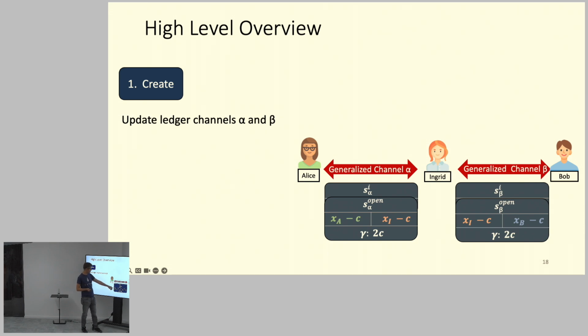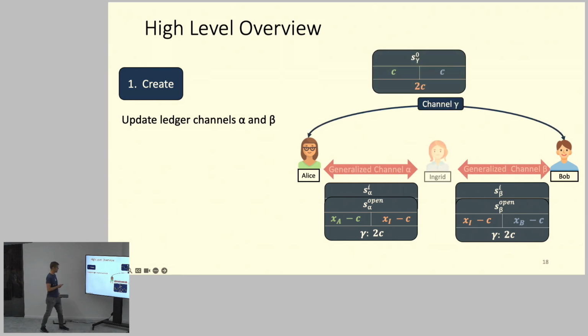Alice locks C coins in this particular transaction, and Ingrid as well. On the other side, Bob and Ingrid do the same. Once they have exchanged and signed these transactions, they have essentially opened the virtual channel. Now this virtual channel has 2C coins locked in total, where C coins belong to Alice and C coins belong to Bob.